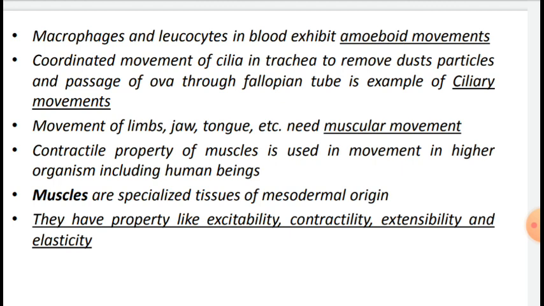So, if we talk about types of movement, the cells of the human body exhibit three main types: amoeboid, ciliary and muscular. In amoeboid movement, pseudopodia are formed. Next, ciliary movement is movement by cilia. And for muscular movement, muscles are useful.